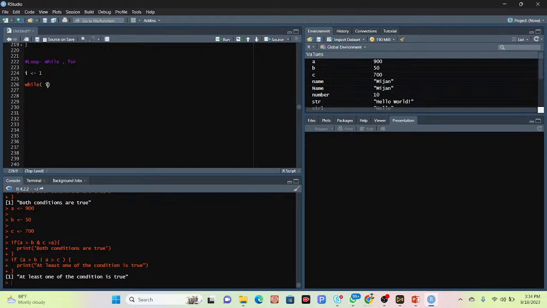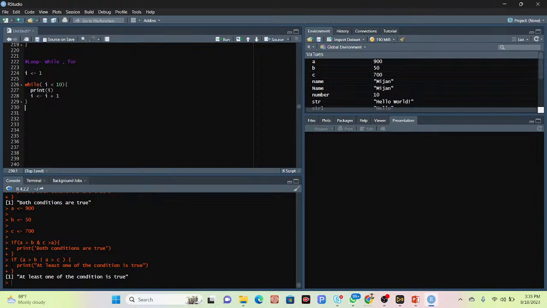What is the condition? I less than 10. Then I put my argument in here, so it will print this I, and then I is assigned I